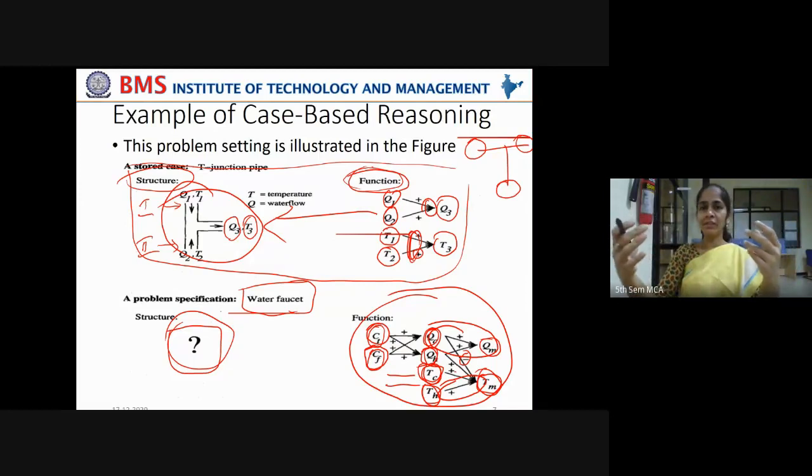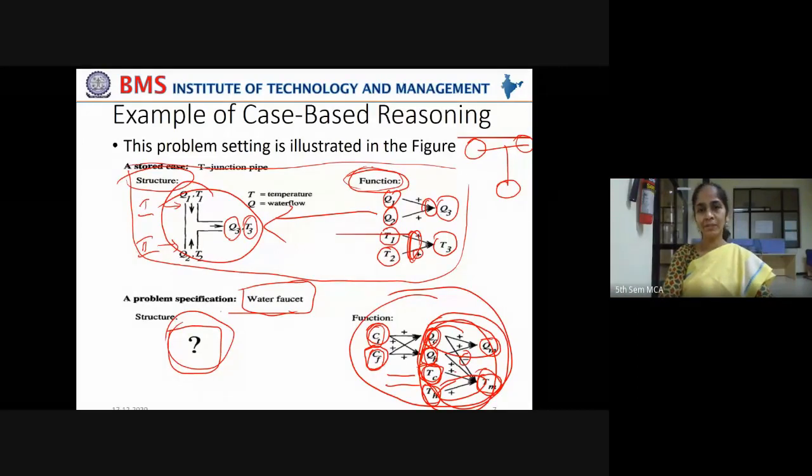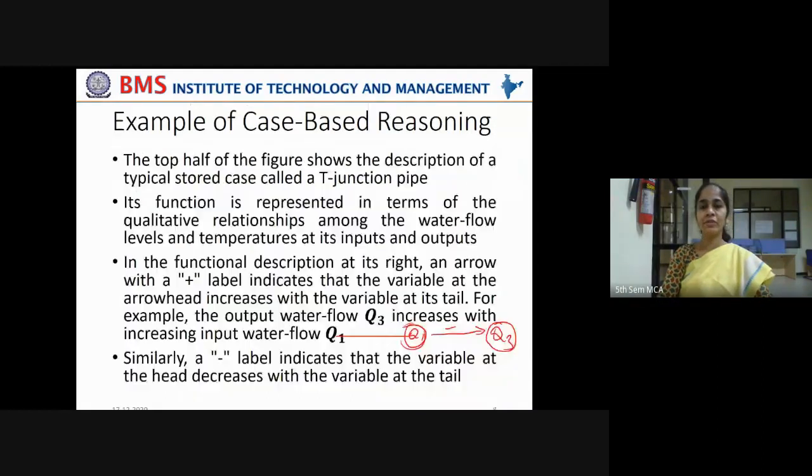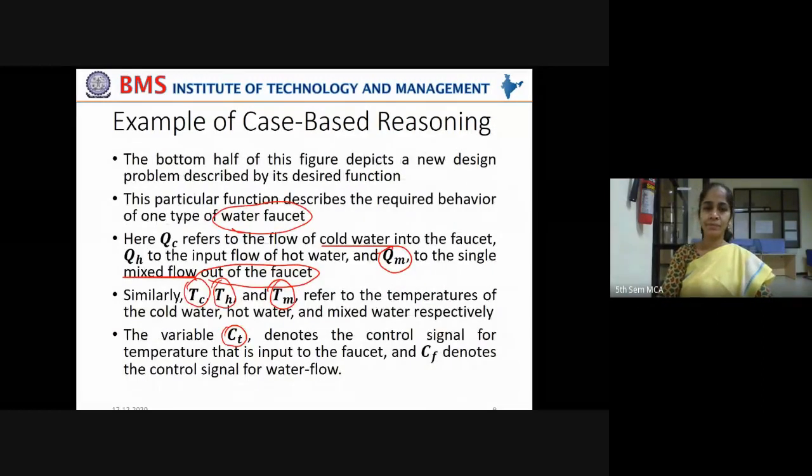Now this structure and this structure will be joined or made compatible enough in order to address the entire functionality that is given newly. This new functionality can be addressed by combining two existing structures. Okay, if no exact match is found, then combining the structures also can be done. That is what is being told here.